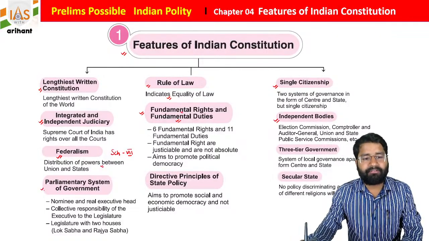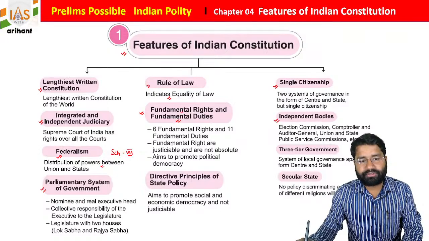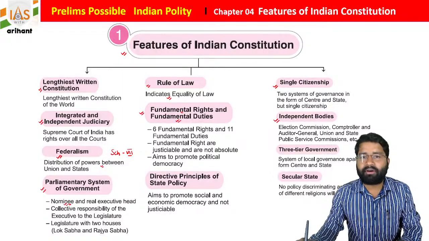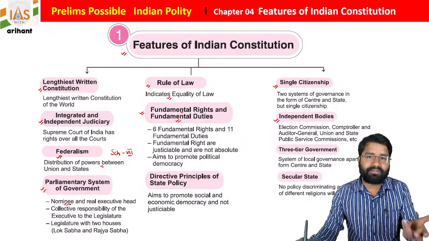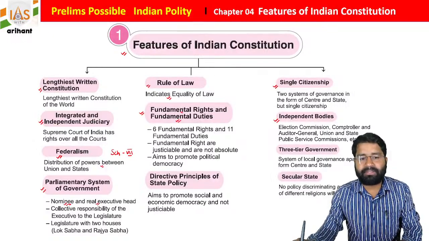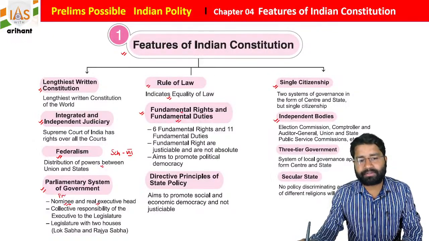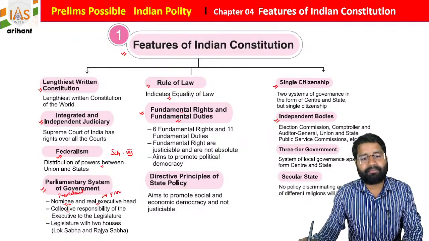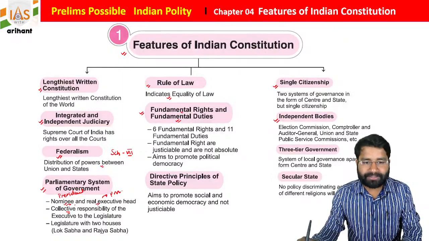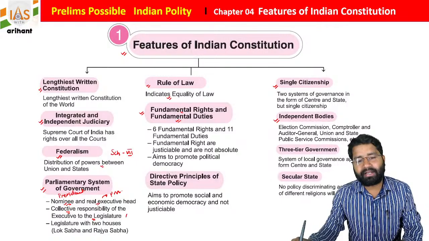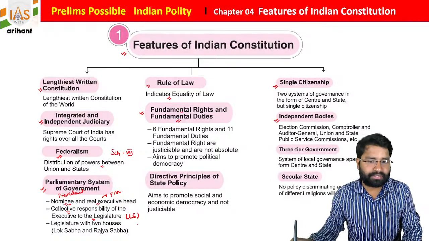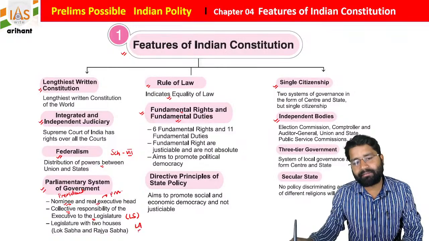We have a parliamentary form of government, so there are two types of executive. One is the nominal executive, meaning he has less power, and one is the real executive. The nominal executive in India is the President, and the real executive is the Prime Minister. There is collective responsibility of the council of ministers towards the legislature. At the union level it is towards the Lok Sabha, and at the state level it is towards the legislative assembly of the state.